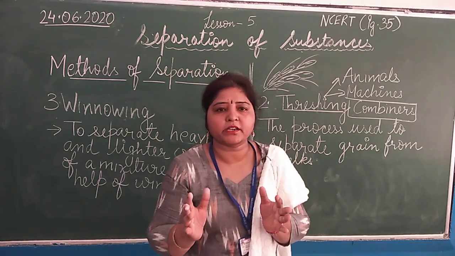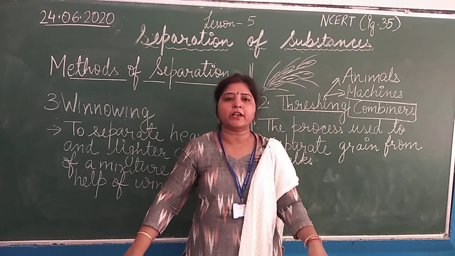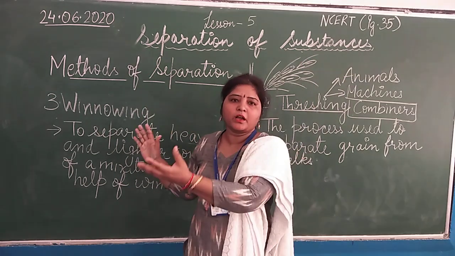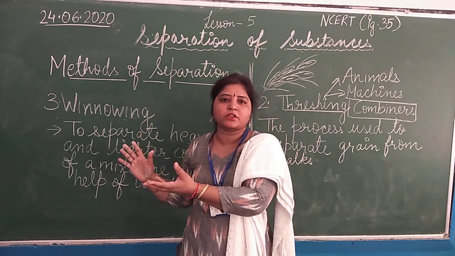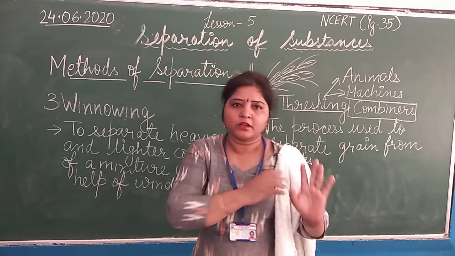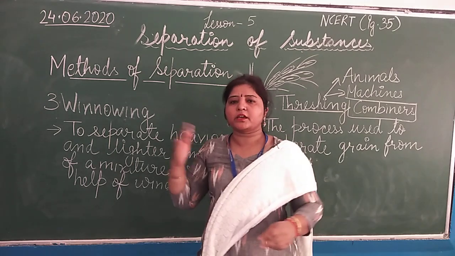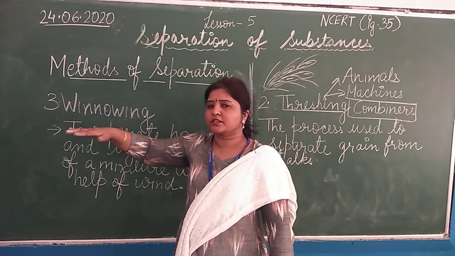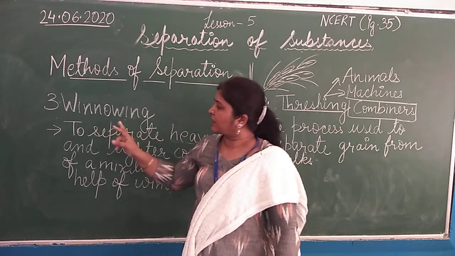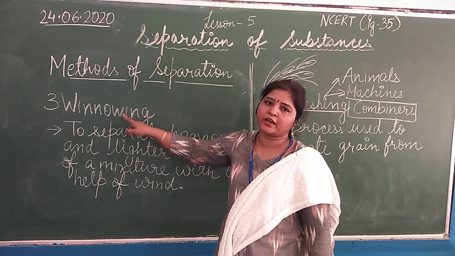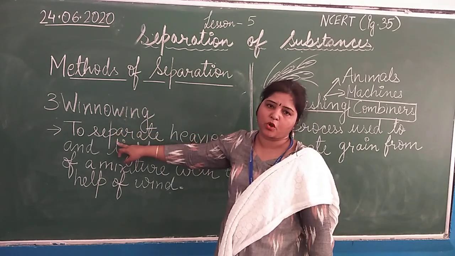What do they do, students? They just stand on a raised platform. Sometimes they use fans for this, electric fans for this purpose, and sometimes they use natural air. When the wind is blowing, when the air is blowing, then they use winnowing. And in case there is no air or wind, then they use electric fans to use this method and to separate the grains from stalks.